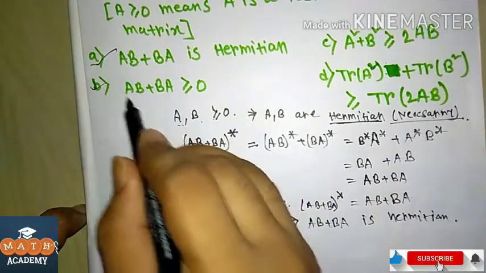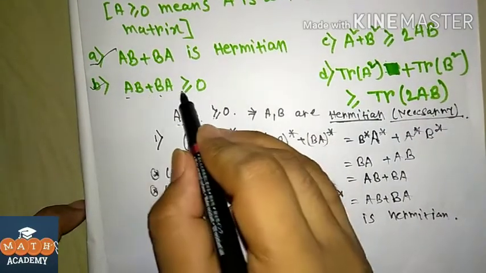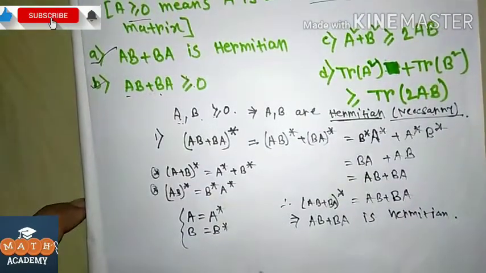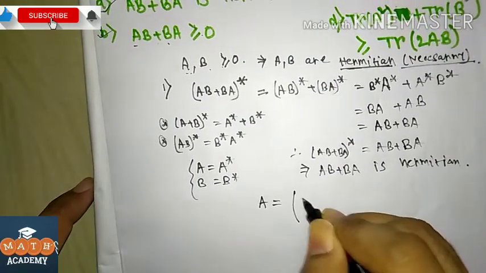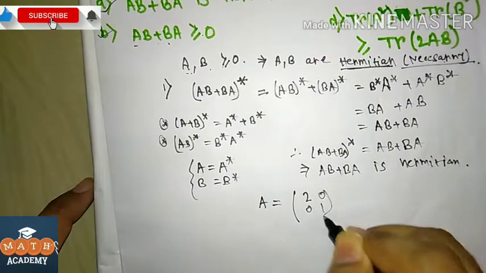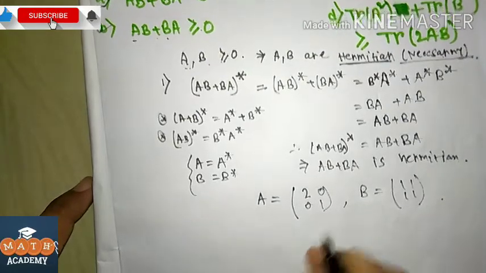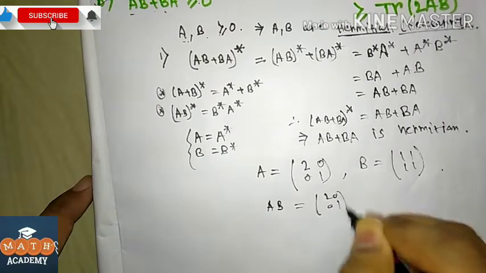Option B is AB plus BA is positive semi-definite. Here greater than or equal to 0 means positive semi-definite. Let us take an example: A is equal to [2 0; 0 1] and B is equal to [1 1; 1 1].